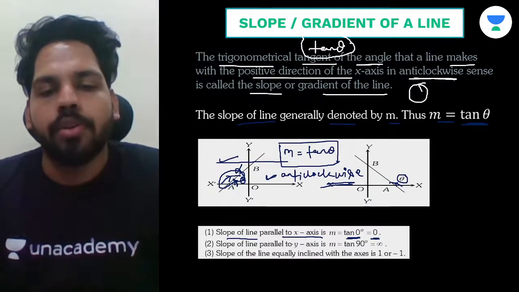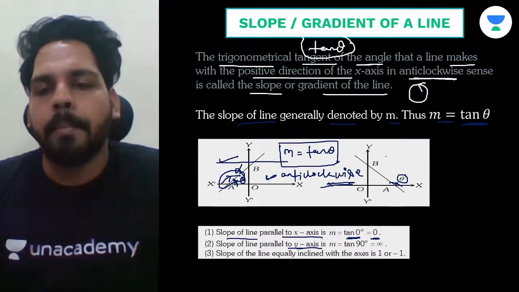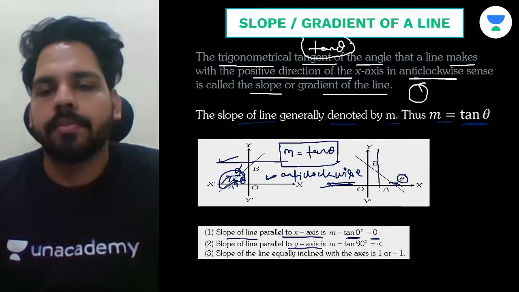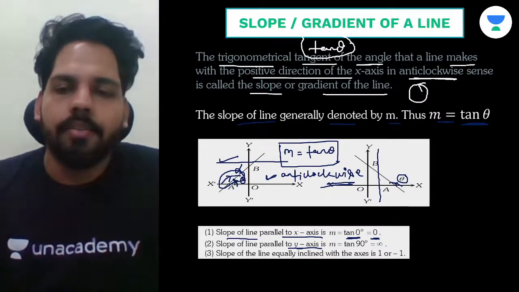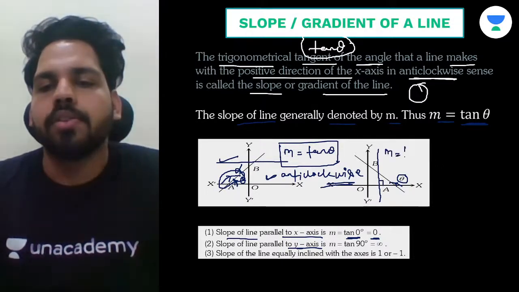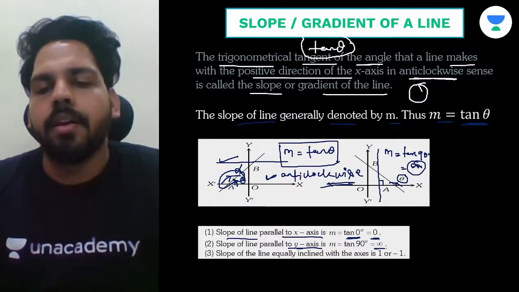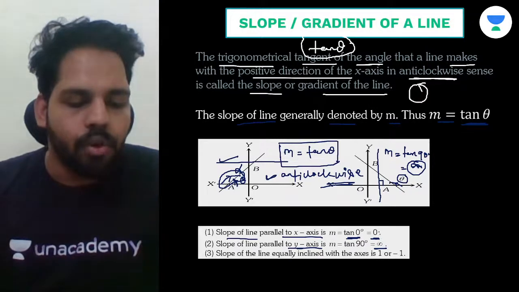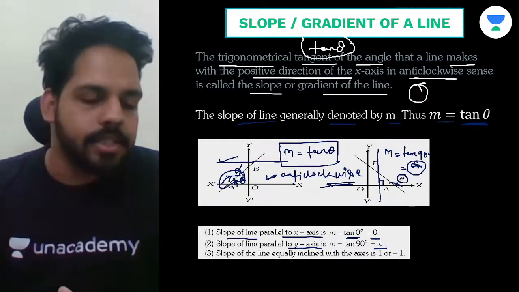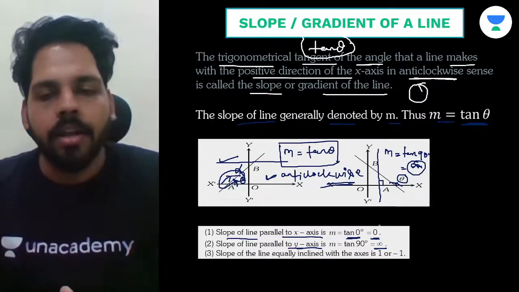Now, if we talk about the slope of a line parallel to the y-axis, suppose we are drawing a line like this and we have to find its slope. Definitely this angle will be 90 degrees. If the angle is 90 degrees, we have m equal to tan theta, that means tan 90, and we know tan 90 is infinity. So the slope of a line parallel to the x-axis will be 0, and the slope of a line parallel to the y-axis will be infinity.